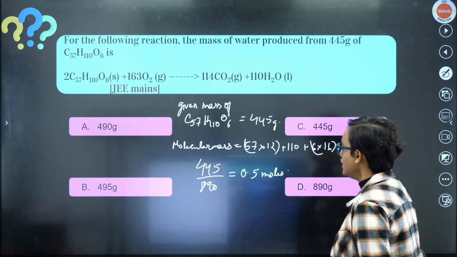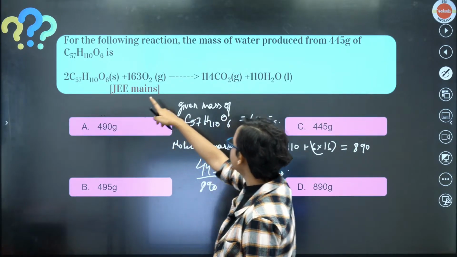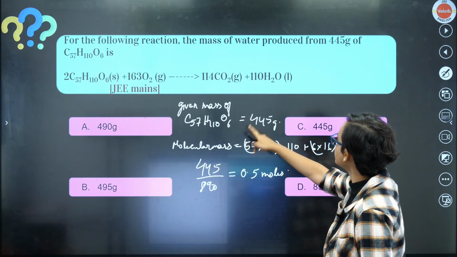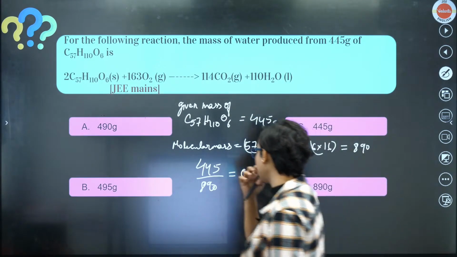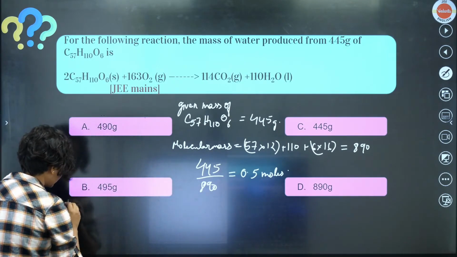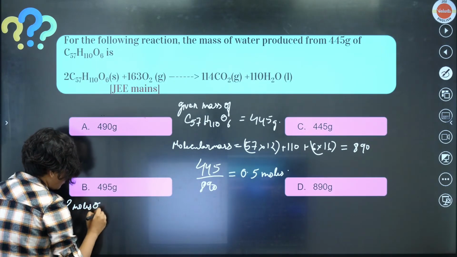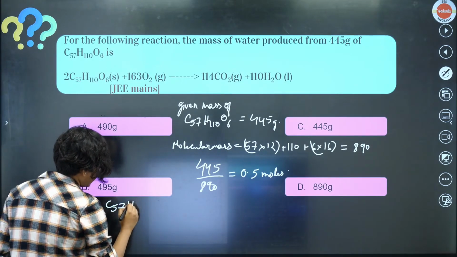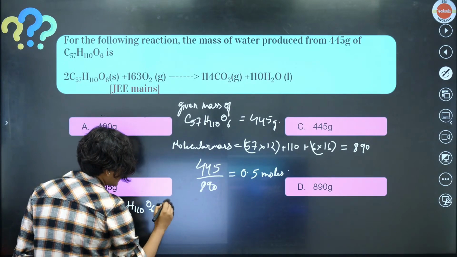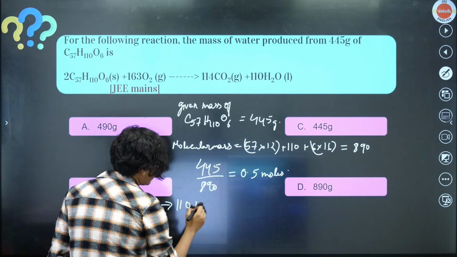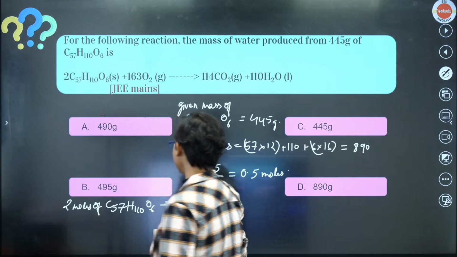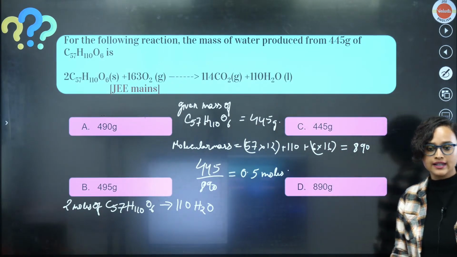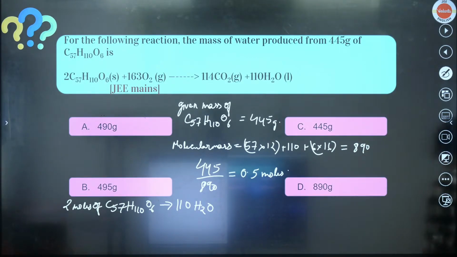Great. Now, from the equation, we can see that 2 moles of C57H110O6 is giving us 110 H2O, right? Everybody, am I right guys? Is that correct? Is this much clear what we have done?